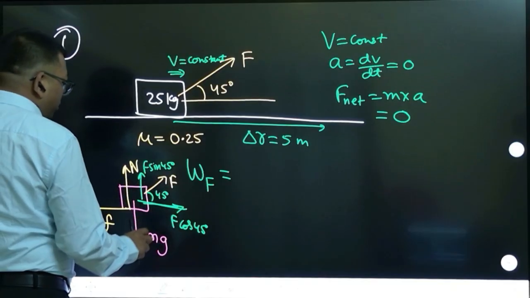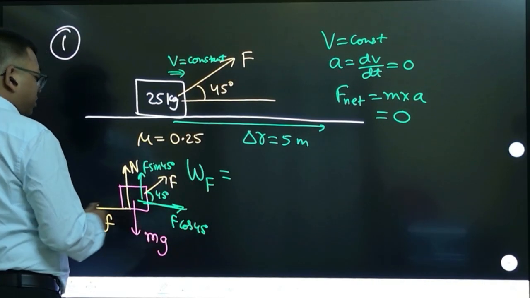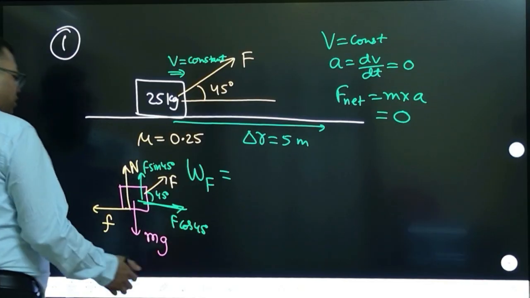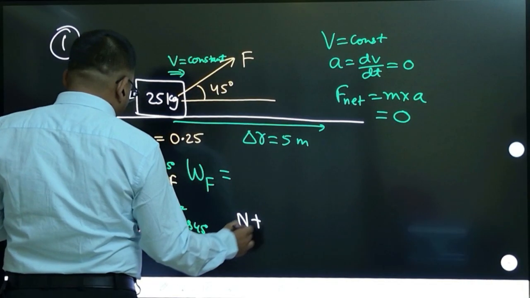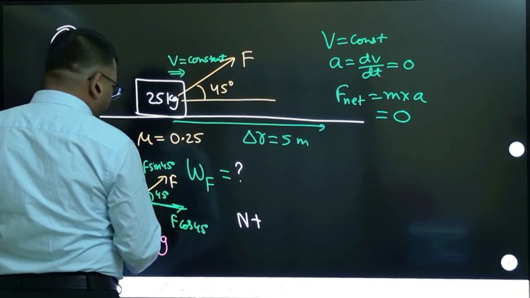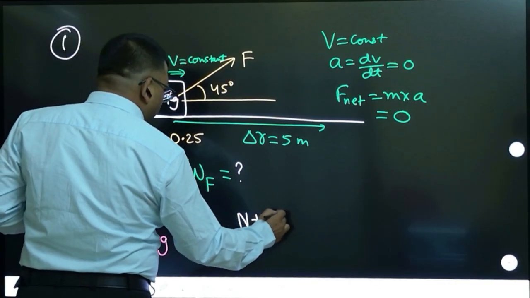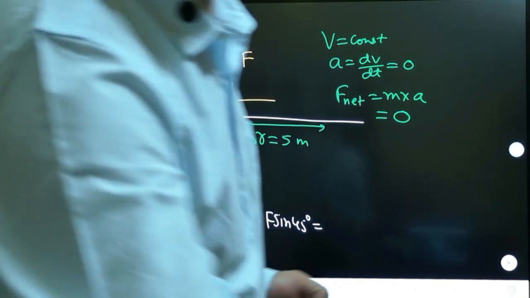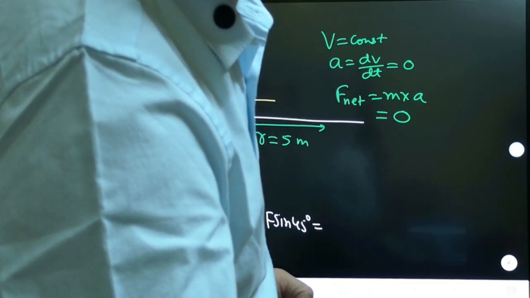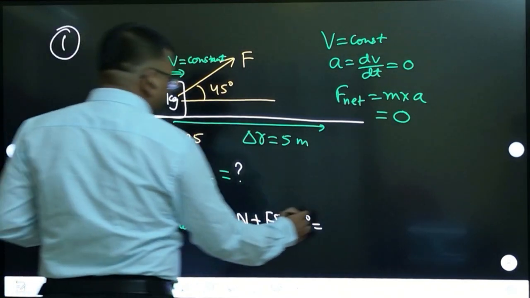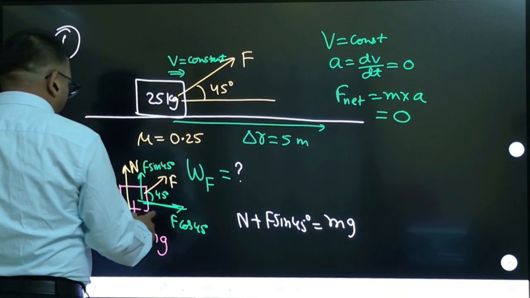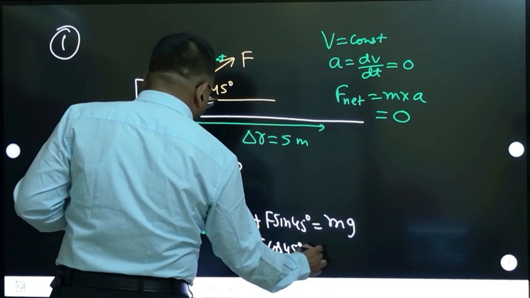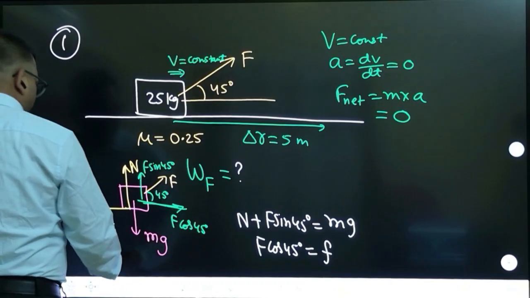Now we know that it is balanced, meaning horizontal forces must balance and vertical forces must balance. Let us balance the vertical forces first. We need to calculate work, we'll do that, but first balance forces. So normal plus F sin 45 degrees is balancing mg, and F cos 45 degrees is balancing friction. This is what we know, right?